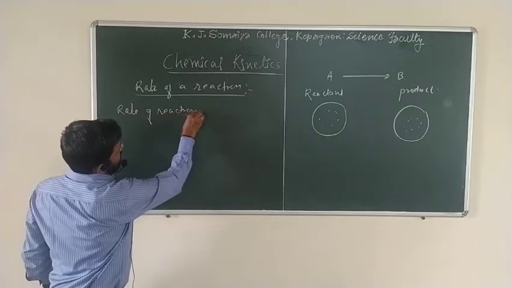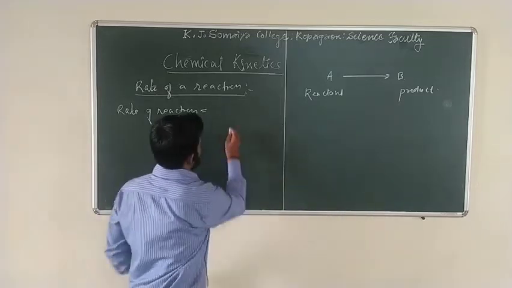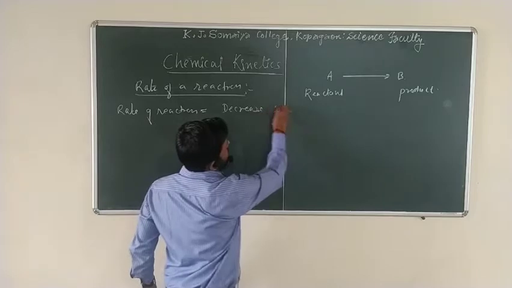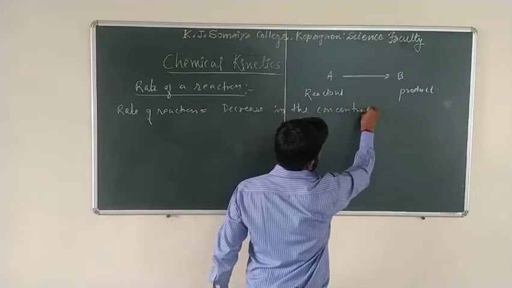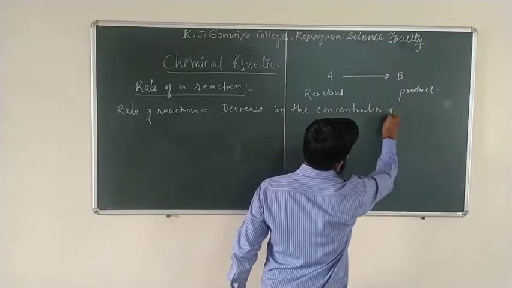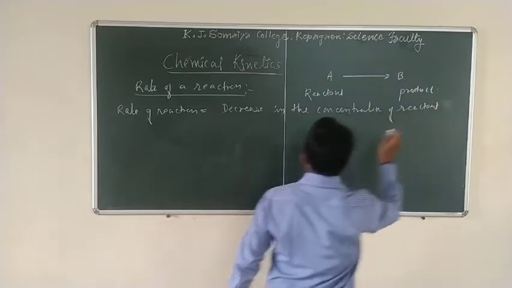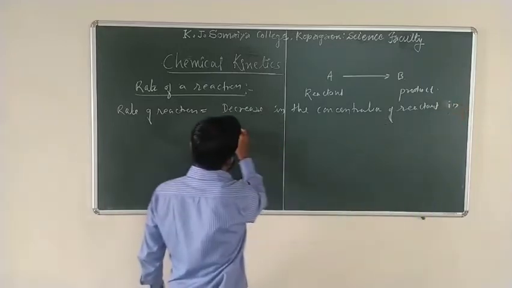Rate of a reaction is equal to decrease in the concentration of reactant in unit time.